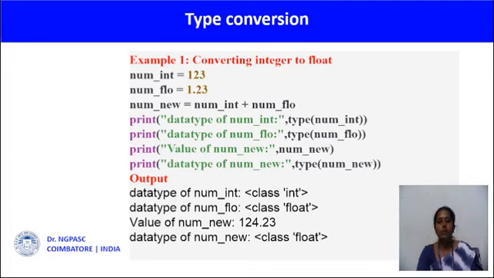The first print statement returns the type of the object as integer. The next print statement returns float. The third print statement prints the sum of these two values stored in num_new, so the value will be 124.23. In the last print statement, the type function returns the data type of the num_new variable, so it is of type float.